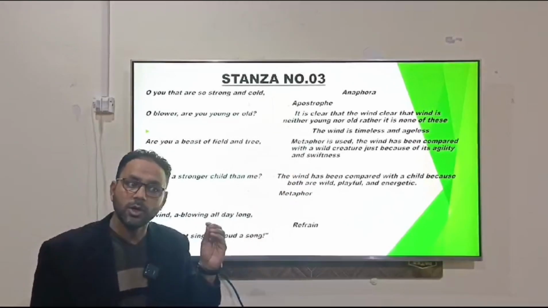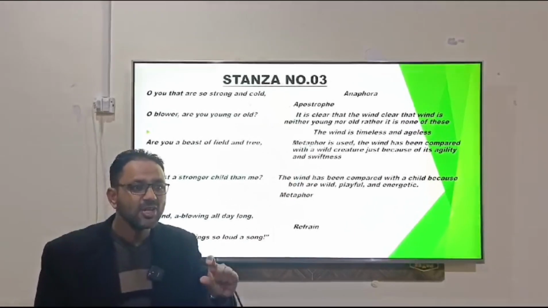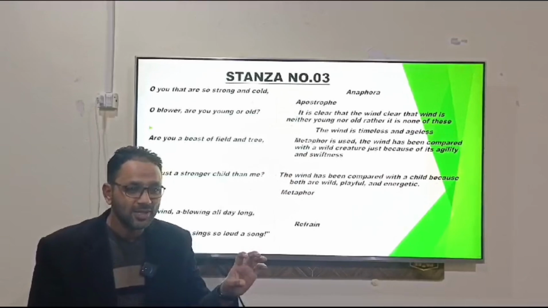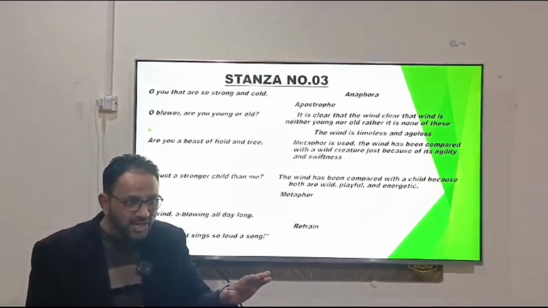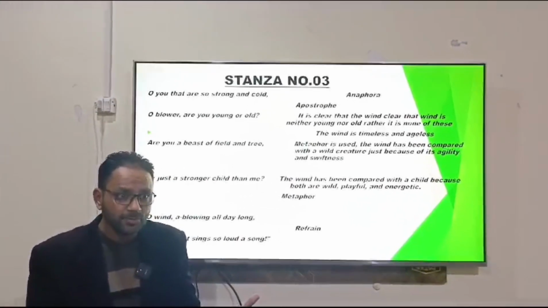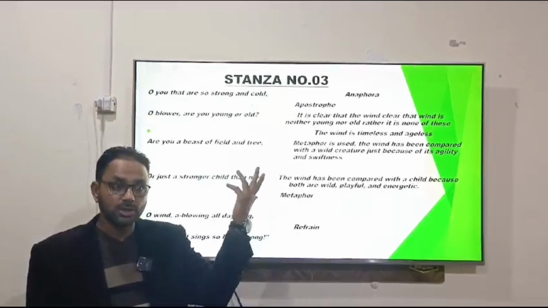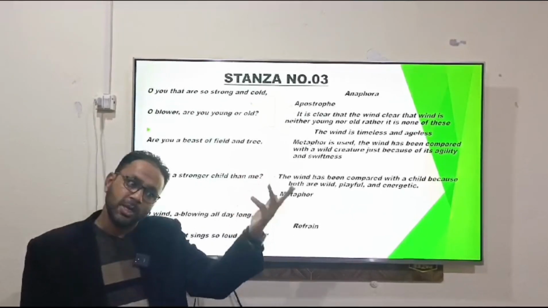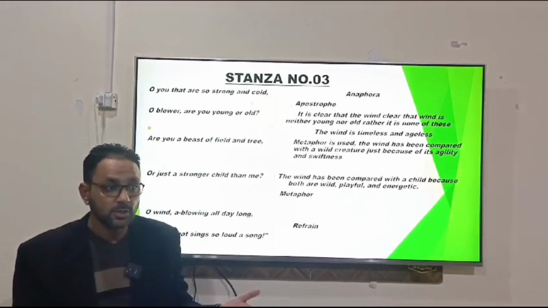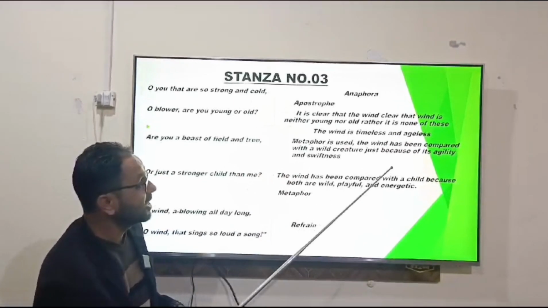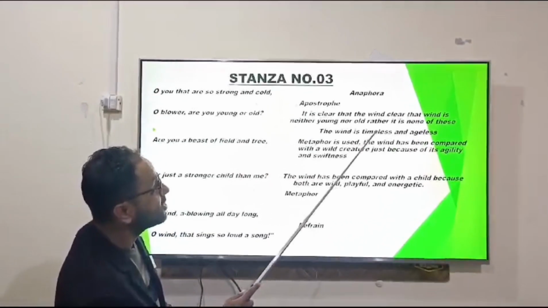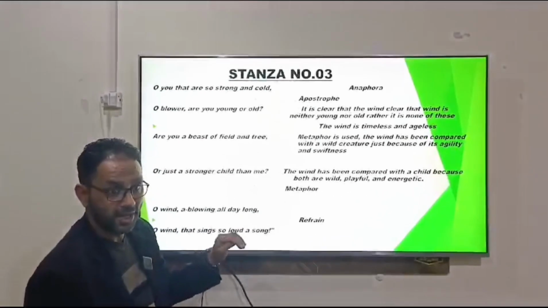So the poet has clarified one point quite clearly, that it has no age limit. It is ageless and it is timeless. There is no time that the wind is blowing. It can blow all the time. It can be young, it can be old, but nobody knows about that. So it is ageless and another thing, it is timeless. So nobody knows about that.